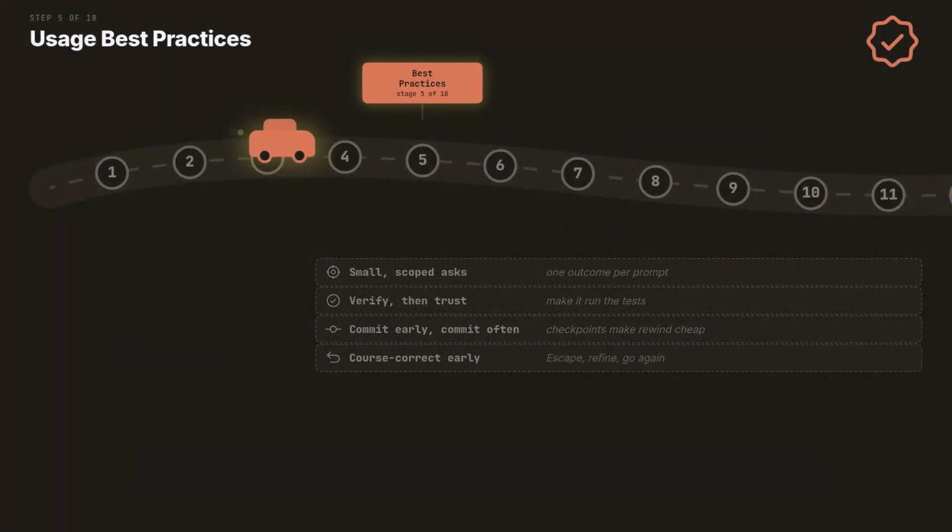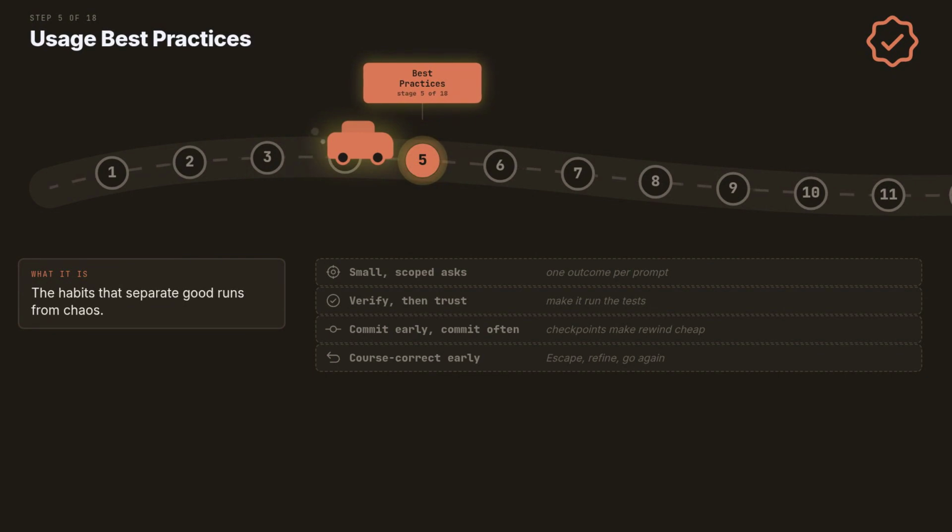Stage 5, the source leaves this box empty. We will not. Stage 5 is habits. The small rules that decide whether the agent helps you or thrashes. Two people, same tool, wildly different results. The difference is always these habits.